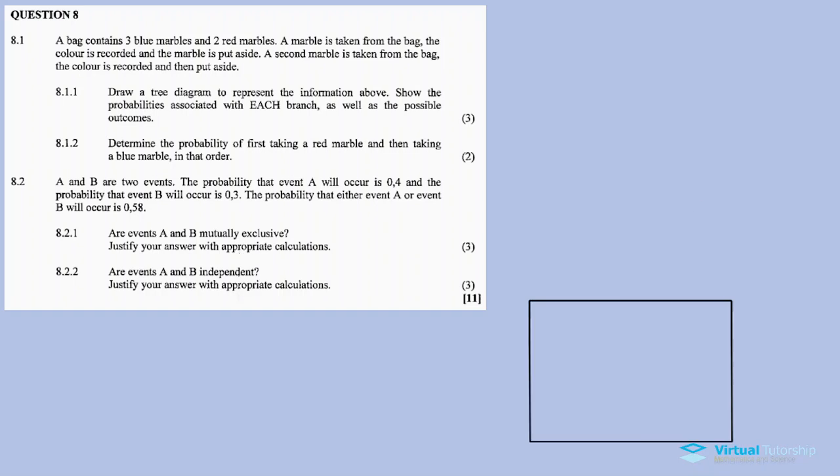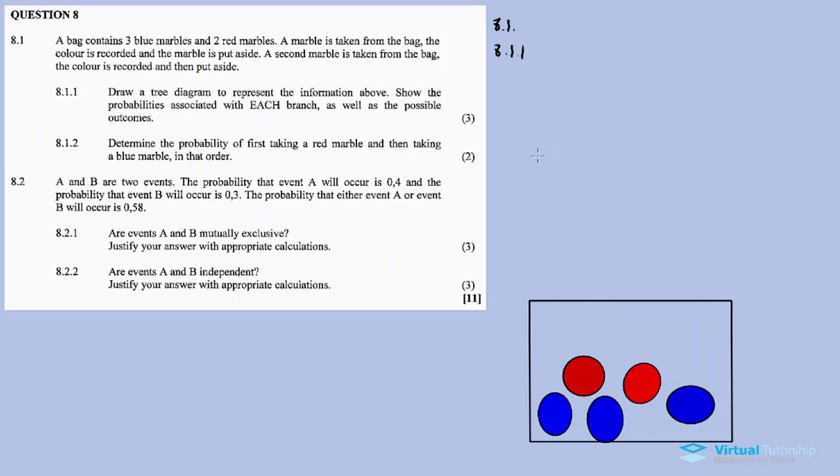So let's assume this is my bag. Now 1, 2, 3 blue marbles and then 1, 2 red marbles. In total I have 5. 8.1.1. Draw a tree diagram to represent the information above. Show the probabilities associated with each branch as well as the possible outcomes. So let's draw a tree diagram in this case. So 8.1.1 for this question.